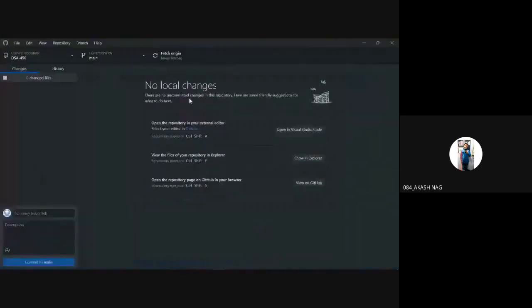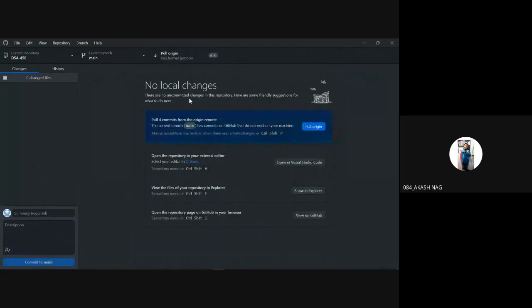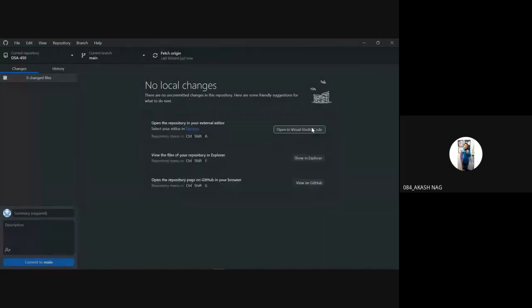Cloning means, suppose I have seen a video online that I need to download into my own computer, so that I can view it in offline mode. That is the thing, clone. Cloning means downloading a repository that is online into your own local system.